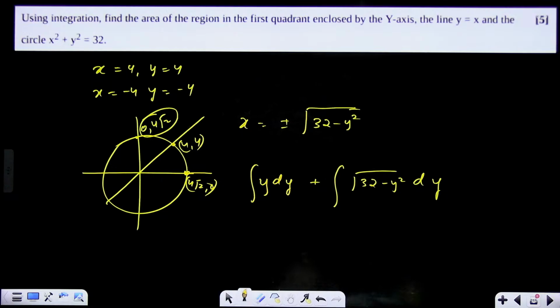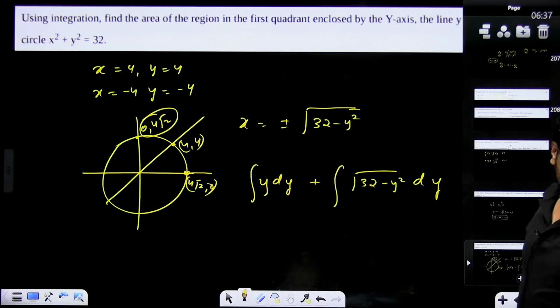Rahul Sharma, foot of perpendicular. Okay. Foot of perpendicular, for 3D, right? 3D wala?